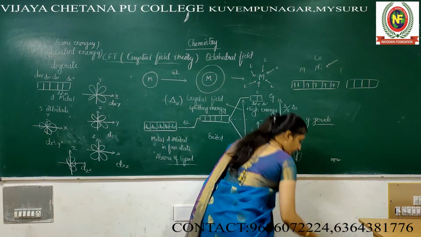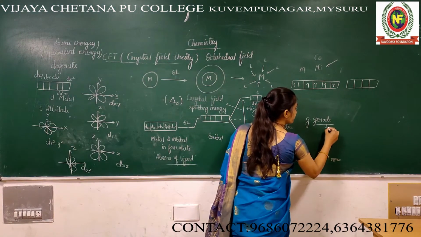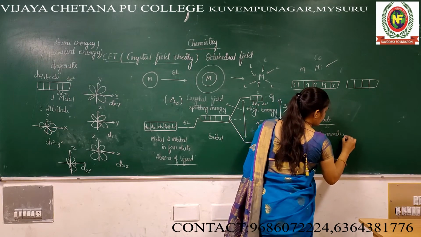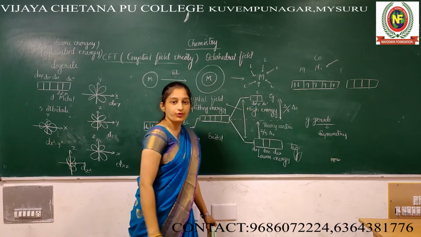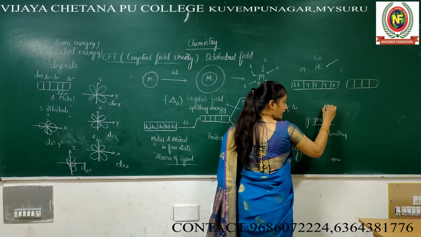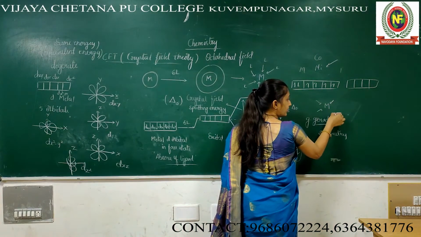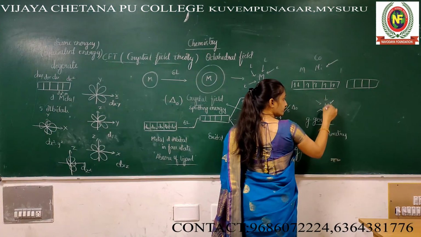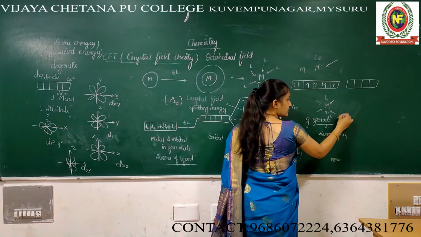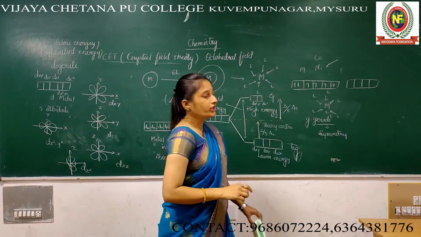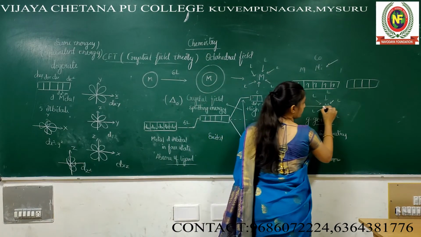G indicates gerade, which means symmetry. What is this symmetry? Just try to understand. Around the metal, 6 ligands are there. Correct? Now, I am going to cut this.